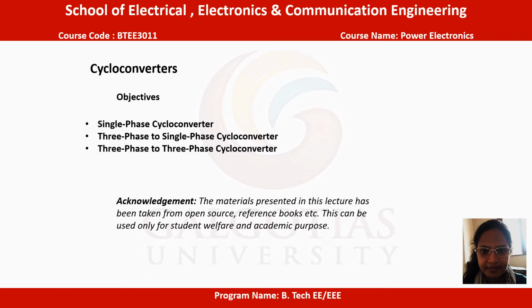However, cycloconverters can eliminate the need of one or more intermediate converters. A cycloconverter is a direct frequency changer that converts AC power at one frequency to AC power at another frequency by AC to AC conversion without an intermediate conversion link.